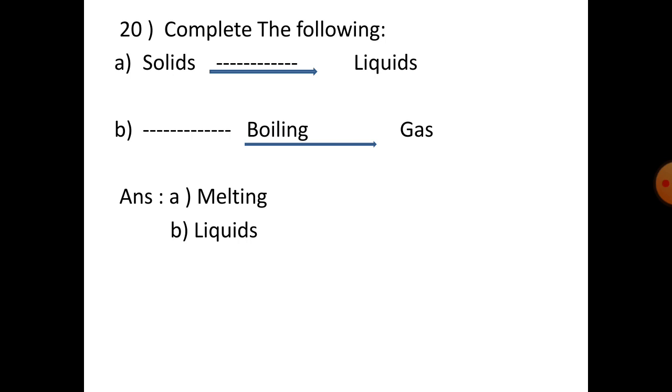Number 20. Complete the following. Solid gives solid and liquid. What is the process then? The process name is melting. And for number B, the answer will be liquids.